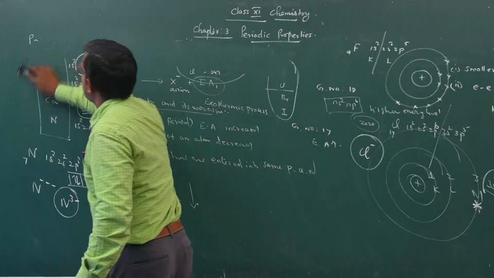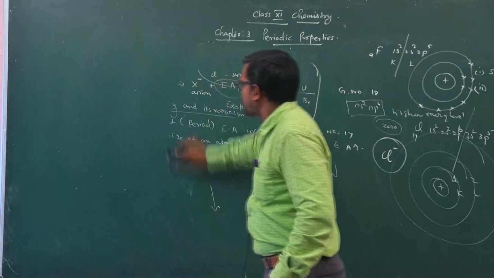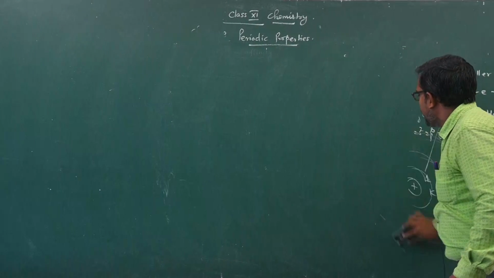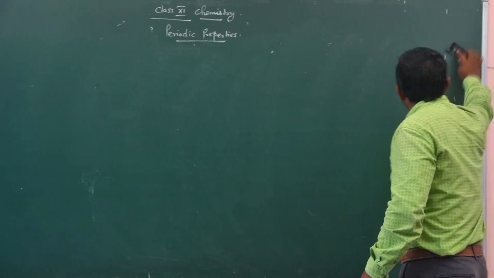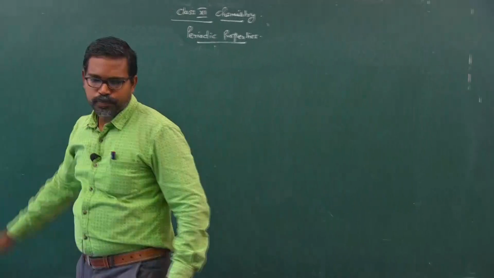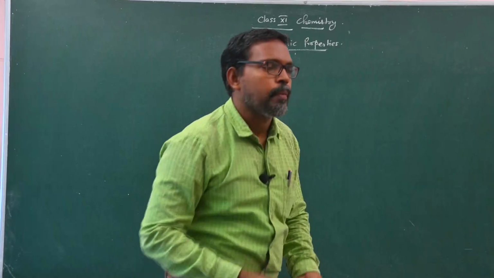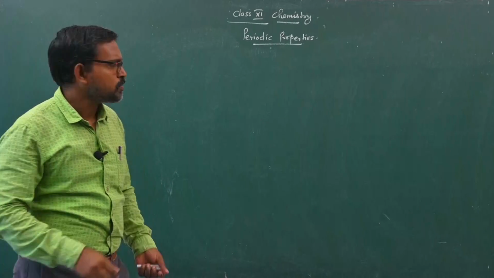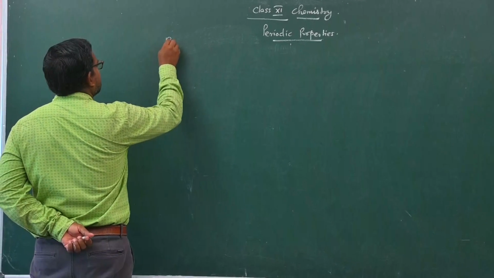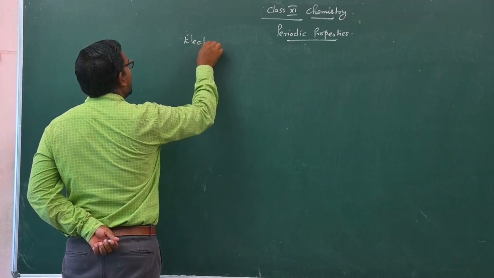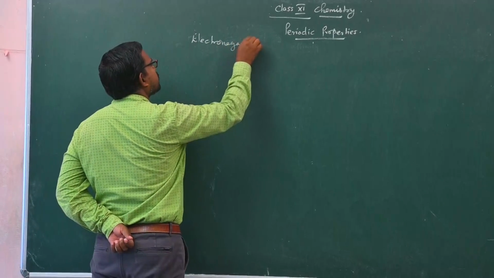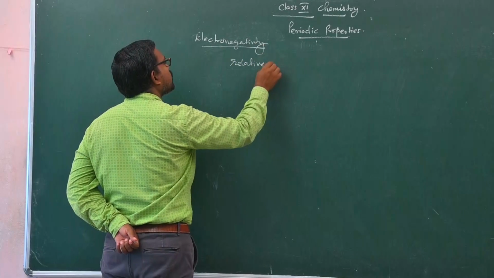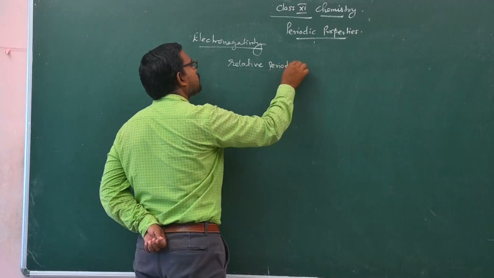The last periodic property is electronegativity. Electronegativity is an entirely different periodic property of the elements. So far we discussed the periodic properties which depend on the individual elements. But electronegativity is a relative periodic property.